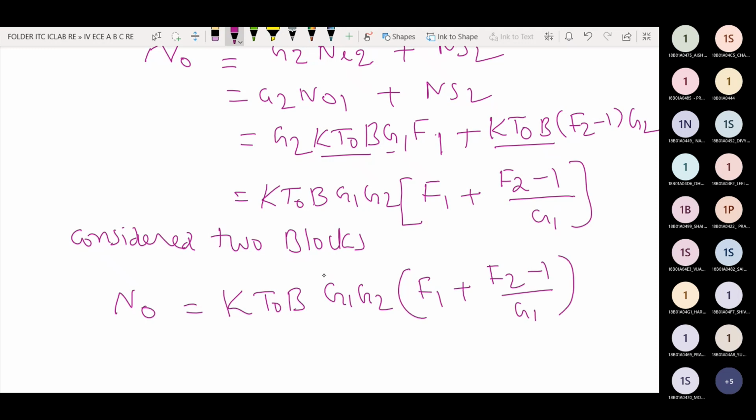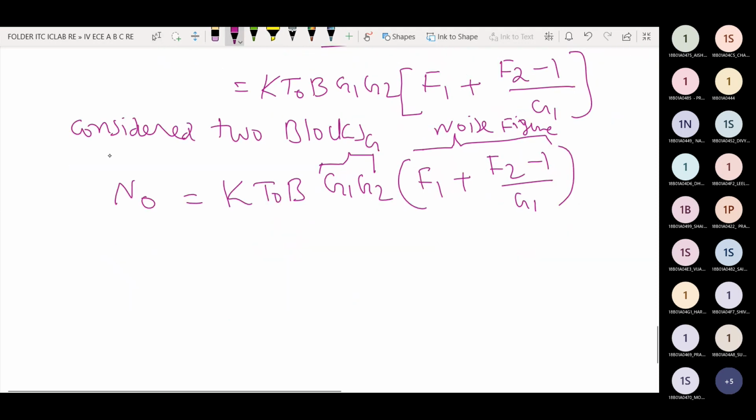This is the total gain G. Whenever two stages are cascaded, the total gain is the product of the two gains, G1 and G2. And this is the noise figure of the two stages. By using this expression, consider two blocks with gain G, where G is equal to G1 G2.